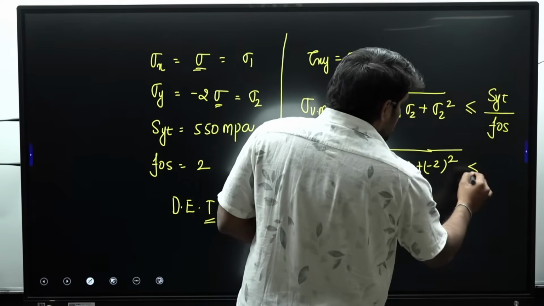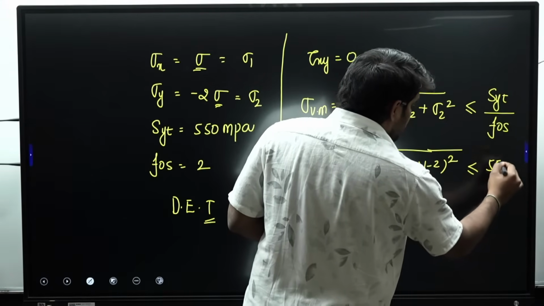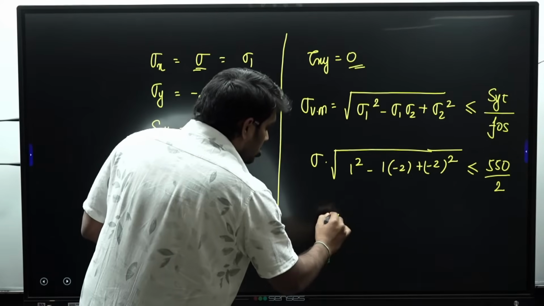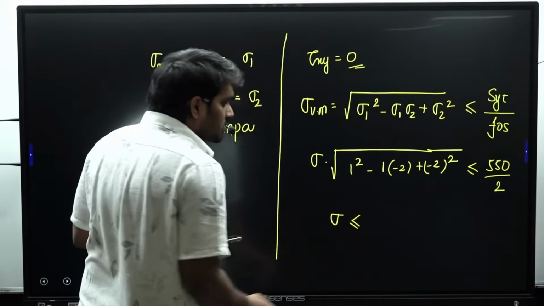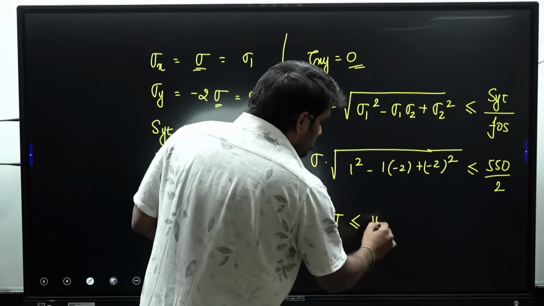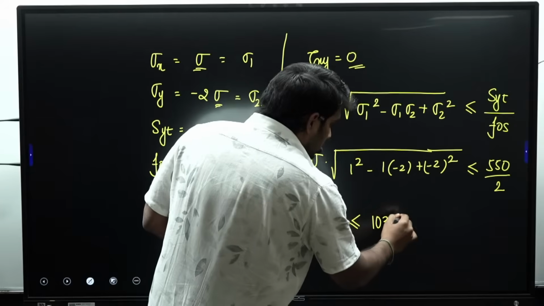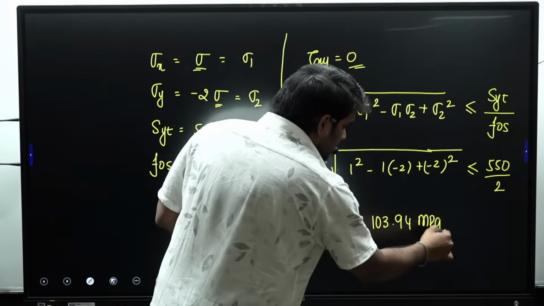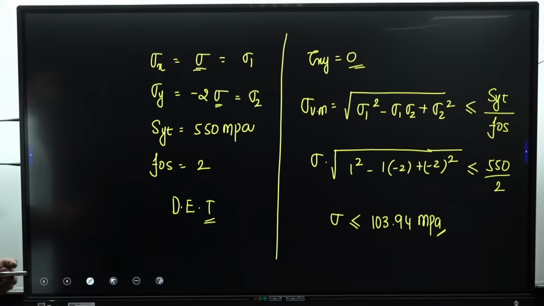According to distortion energy theory, this value has to be kept below SY divided by factor of safety. Substituting sigma 1 and sigma 2, sigma is common, so taking it out, sigma times the square root of 1 square minus 1 into minus 2 plus minus 2 square is less than or equal to 550 divided by the factor of safety, 2. From here, sigma comes out to be less than or equal to 103.94 megapascal. Very simple question, it was asked from static loading.